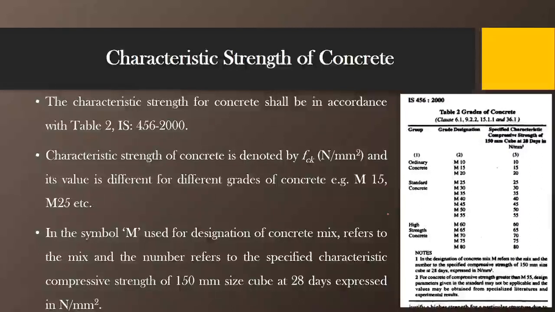So here you can clearly see that the ordinary concrete is divided into three different grades, that is M10, M15 and M20, and the specified characteristic compressive strength at 28 days of 150 mm size cube is also given in column number 3. For M10 that value should be equal to 10 Newton per mm square. For M15 grade of concrete, the characteristic strength should be equal to 15 Newton per mm square. For M20 grade, it should be 20 Newton per mm square for the ordinary concrete.